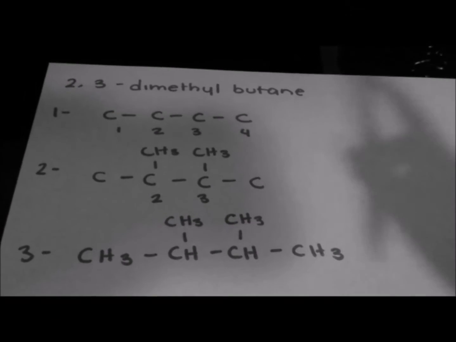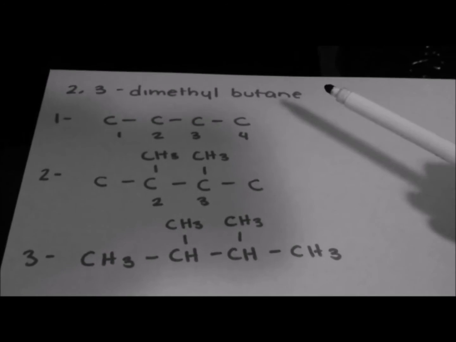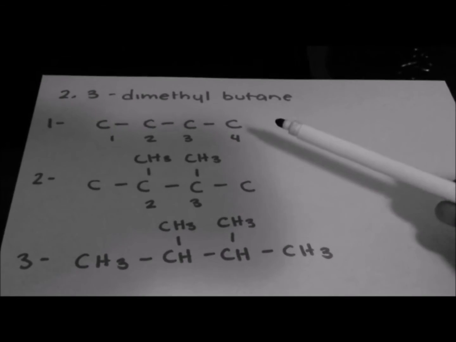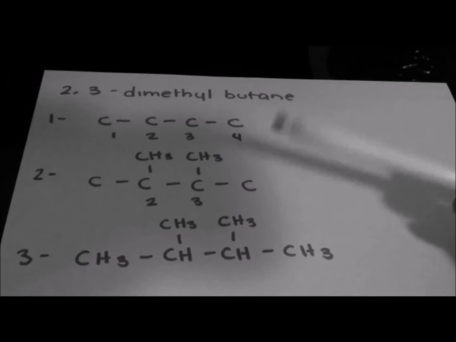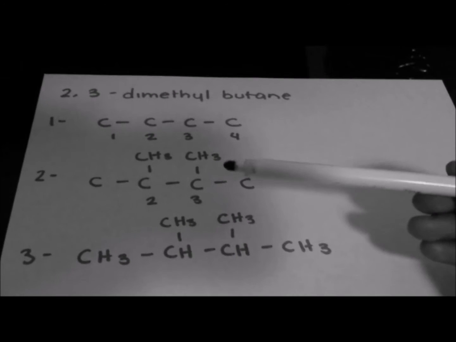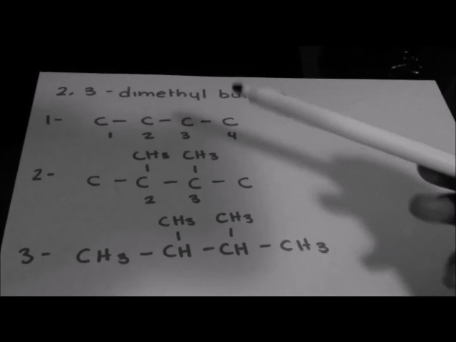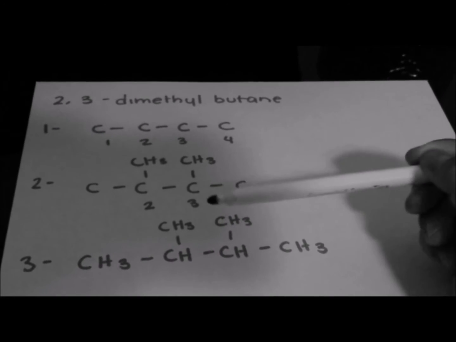Another example could be 2,3-dimethylbutane. First, as I already told you, you put the main chain, which is 4 carbons because of butane. Then you put the methyls, that is CH3, in the locations 2 and 3.